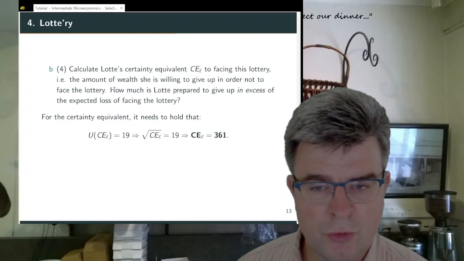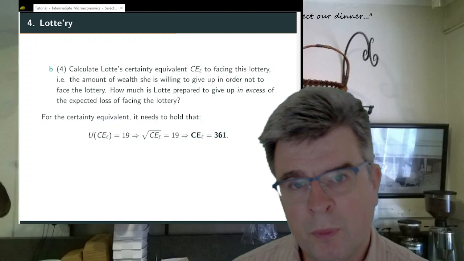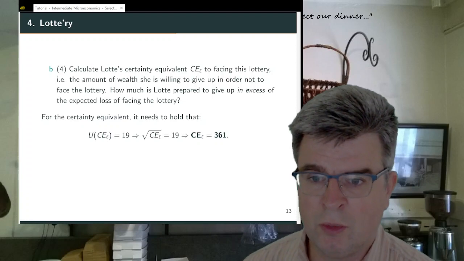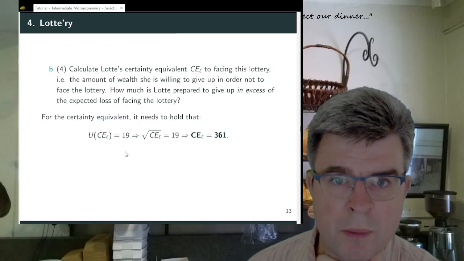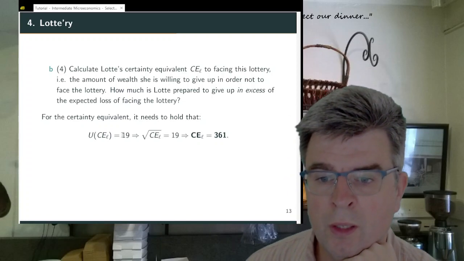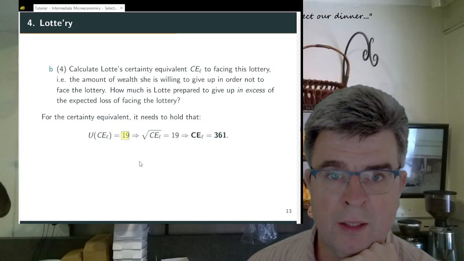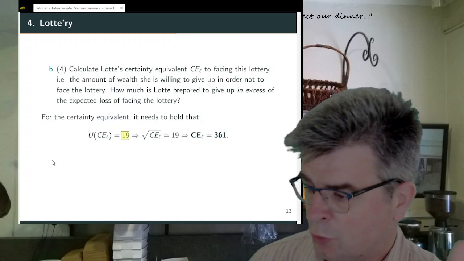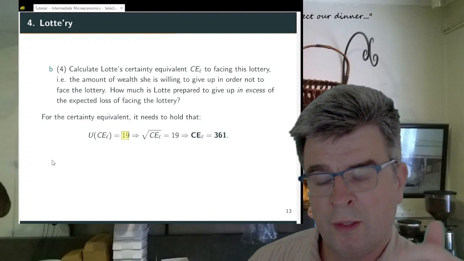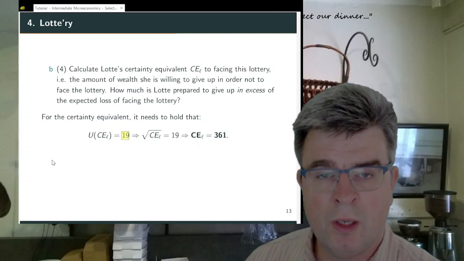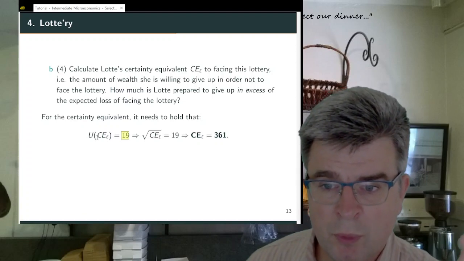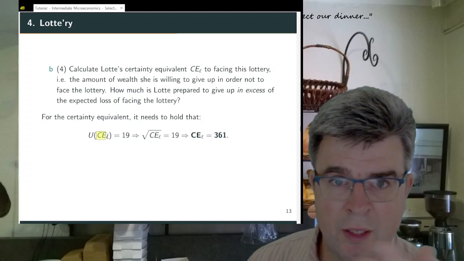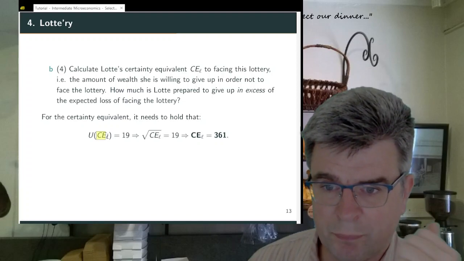For the certainty equivalent, it needs to hold that Lotte will be indifferent between facing the lottery and not facing the lottery. If she faces the lottery, we computed in A that her expected utility will be equal to 19. So if we could give Lotte certainty in a certain amount of wealth that would make her indifferent between facing the lottery or not, then we would have found the certainty equivalent that makes her indifferent between the two.